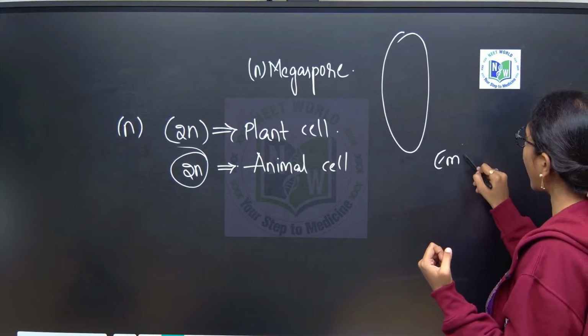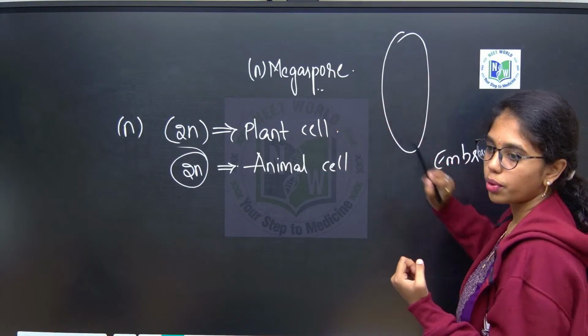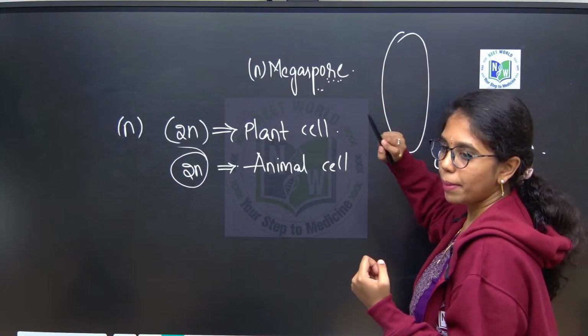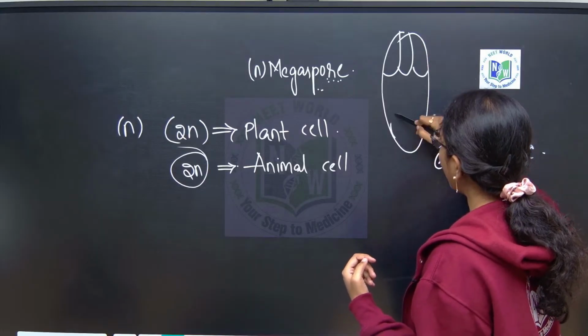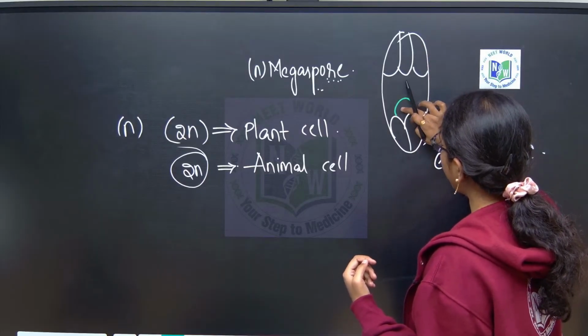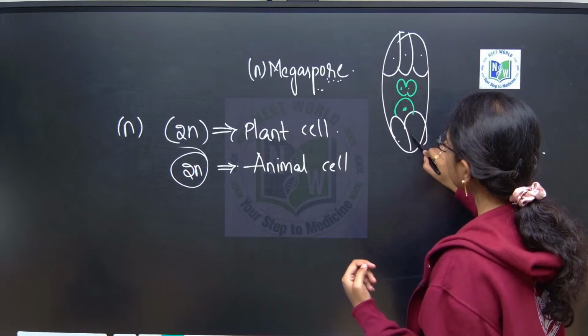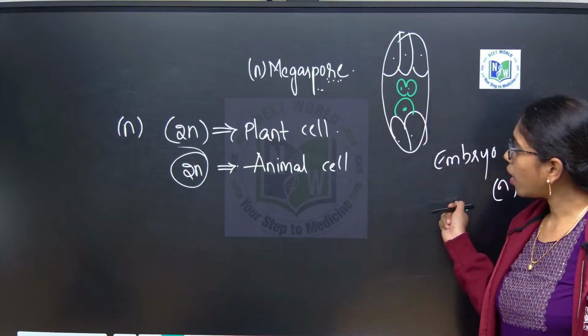Haploid embryo sac is formed from haploid megaspore. So 3 mitotic divisions are happening in the megaspore. At the end in the embryo sac, what will you see? 7 cells, 8 nucleated condition, where one egg cell will be there, 2 polar nuclei and 2 synergids, 3 antipodals, right? So this is formed from where?